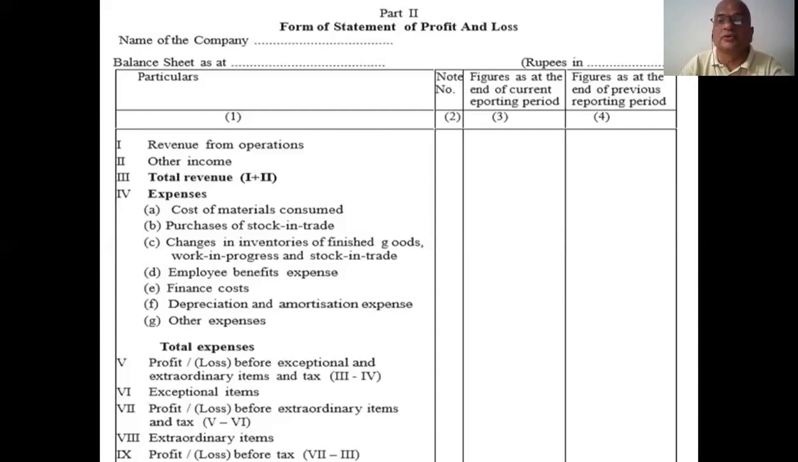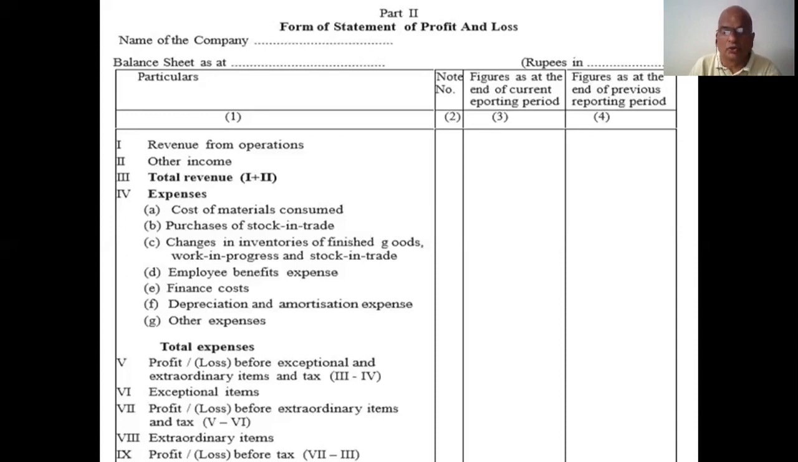Don't be confused. Here all this is in statement form, but you learned in intermediate and degree in T-shape. All incomes and receipts are mentioned on the credit side; those items come under total revenue. All expenses and costs are debited in the P&L account; those expenses are here in Roman number 4. That's all, a very simple manner.